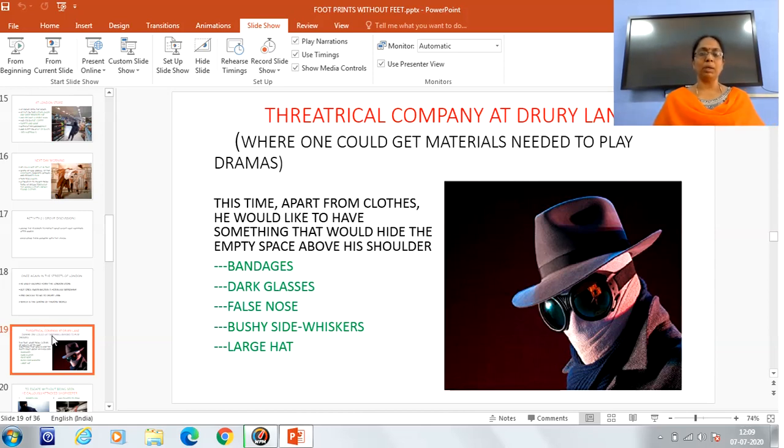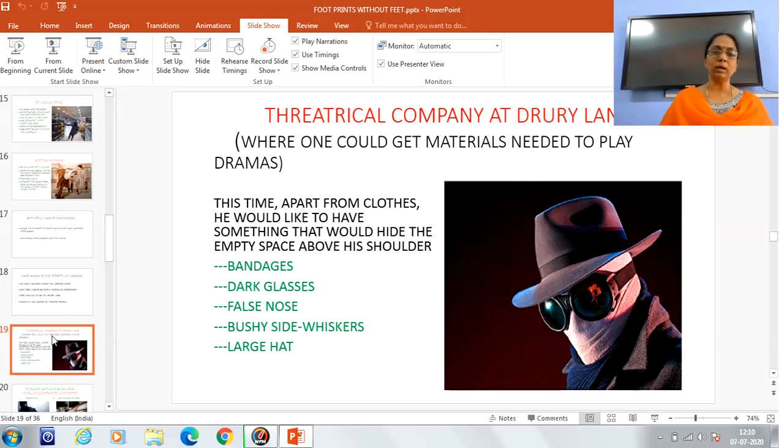At the theatrical company, Griffin decided to take not only clothes to make himself warm, but a few more things also that could cover or hide the empty space above his shoulder. This time he wanted to cover his face also, because at the London store some of the people and also the assistants had seen his face. So now he did not want to give any kind of clue to the police to arrest him. That's why he wanted to cover his face and roam in London city.